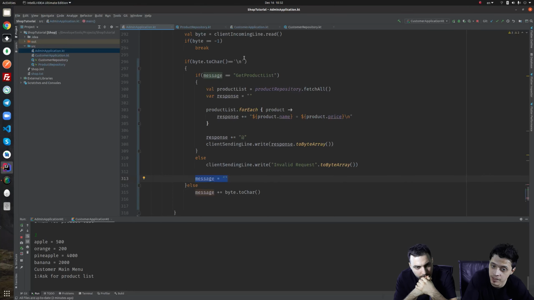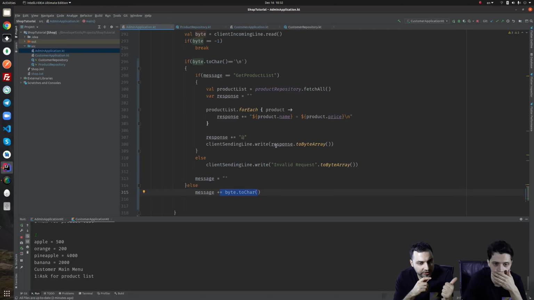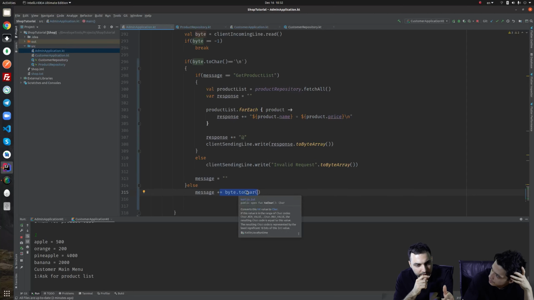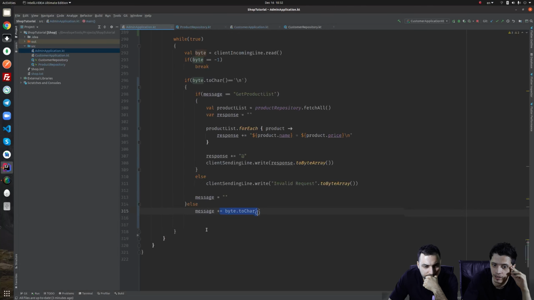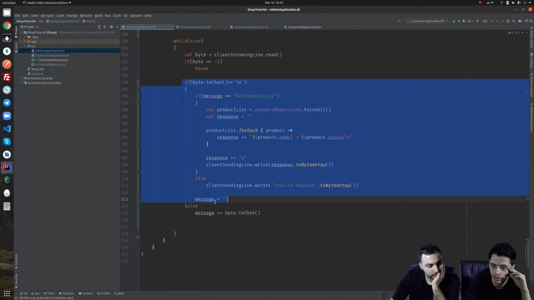When we see the end of the request sign, which is \n, we respond and we empty the message, but we don't append the \n to it. So when it is \n, we make it empty. And when does message plus byte happen? When it is G, it comes there. E, it comes there. Of course, when it is something other than \n, it will come here, not to this if.